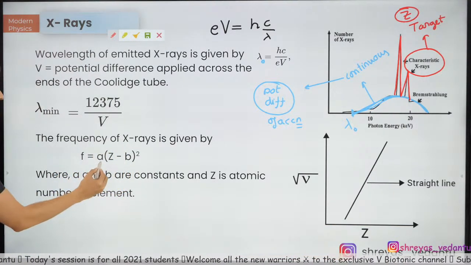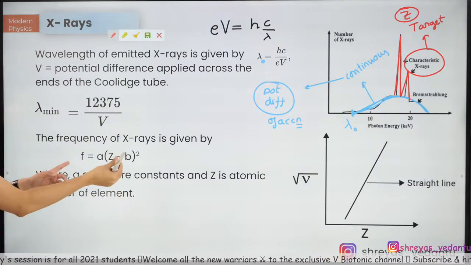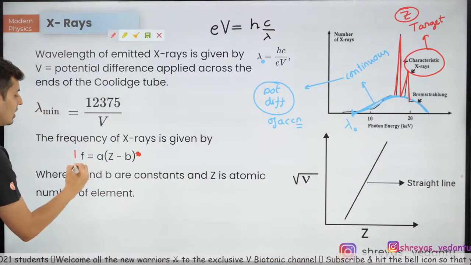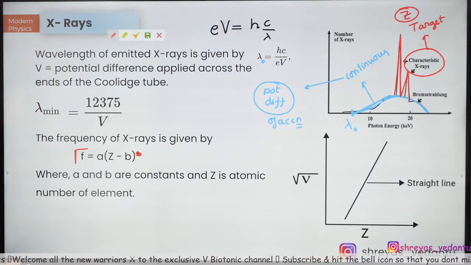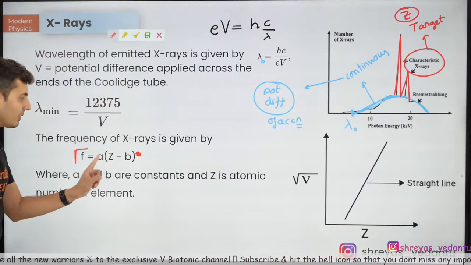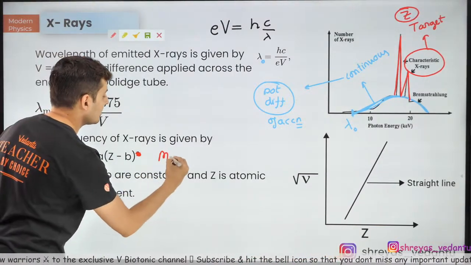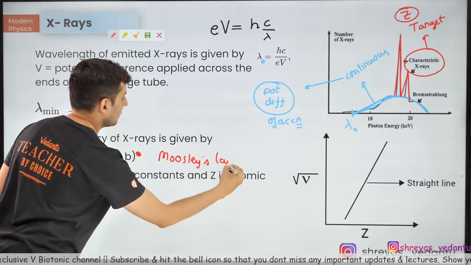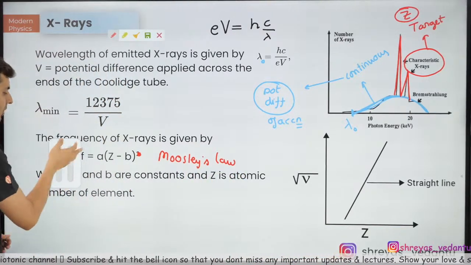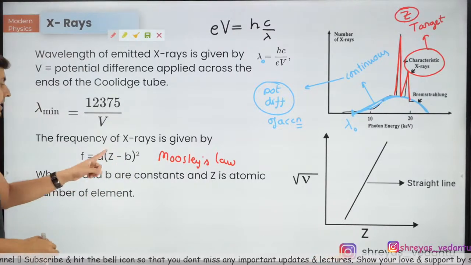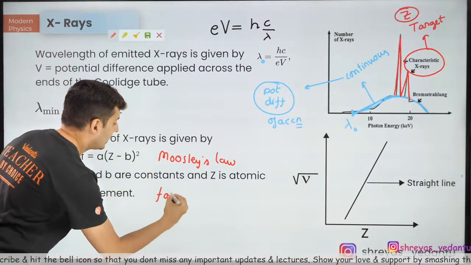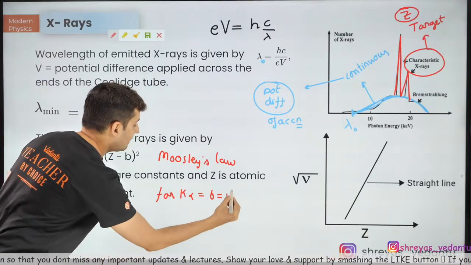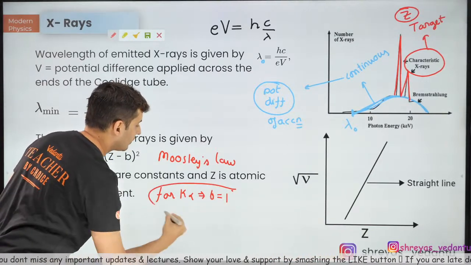The frequency will be a into (Z minus b) whole square. Some people also remember it like this. Instead of putting a square here, you would have seen root of f over here. It's nothing but also called Moseley's law. It's one and the same thing. Whether you put the square or you put the root doesn't really matter. Now remember, for K alpha, b is 1. This is the only value that you need to remember for K alpha.